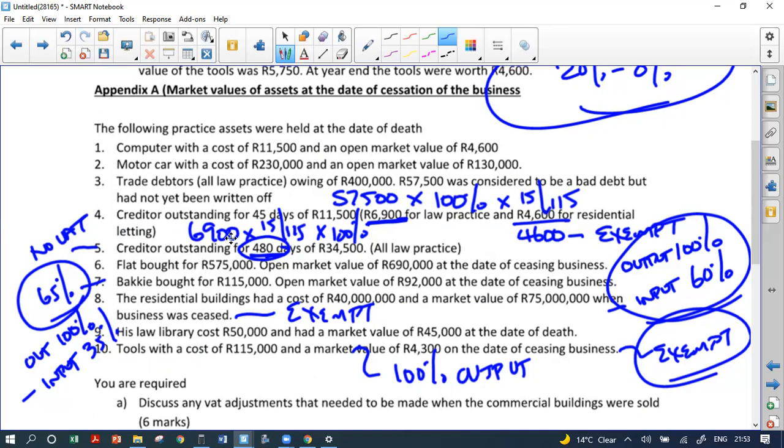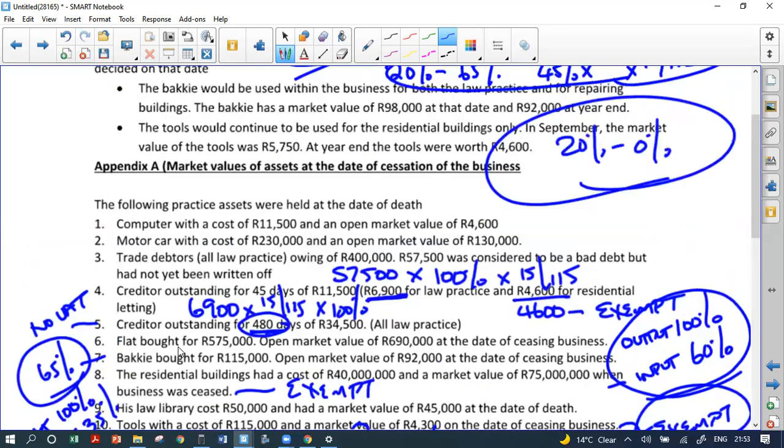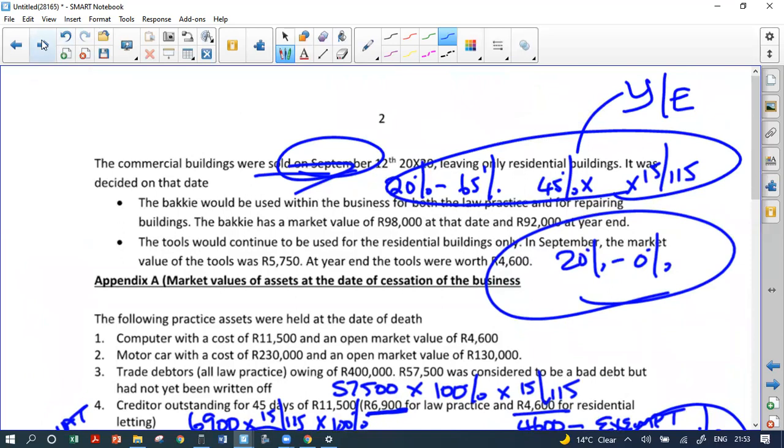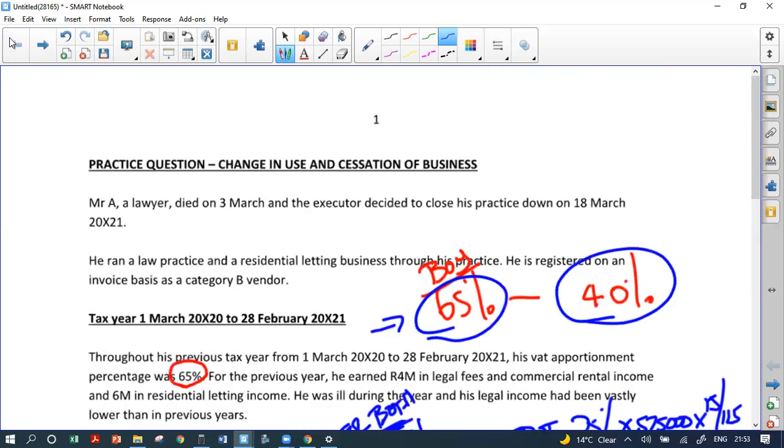So all assets are deemed to be sold. And you need to see whether they're exempt or had 100% output or there was a percentage with them. For all of the items that have a percentage, remember, output is at 100% minus the remaining input that you get to claim for it. So that's on cessation of a business. And I know that that is hard, and probably much too hard for any exam. But if you can understand that, you should have no problem in doing cessation of business.